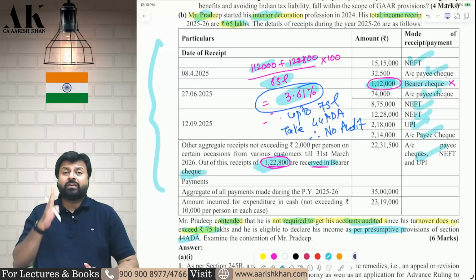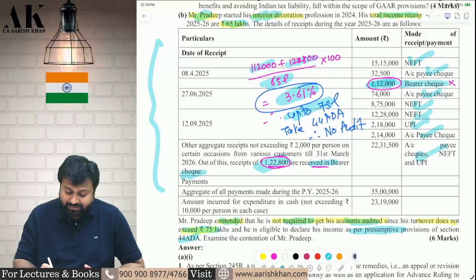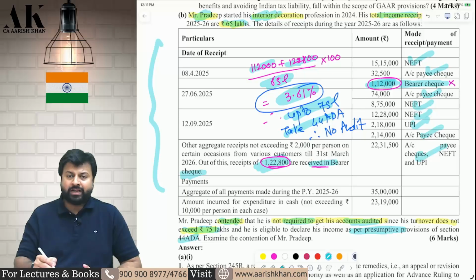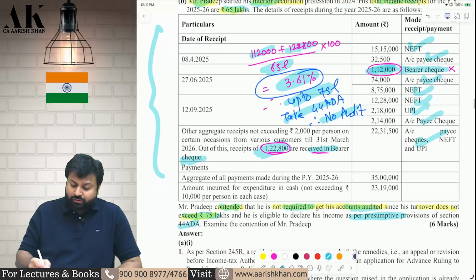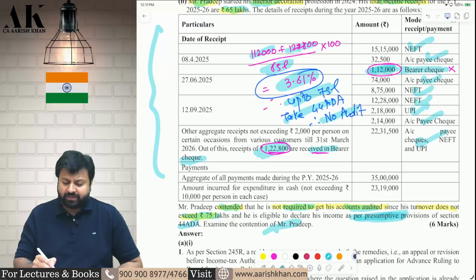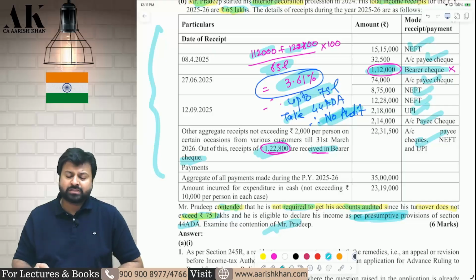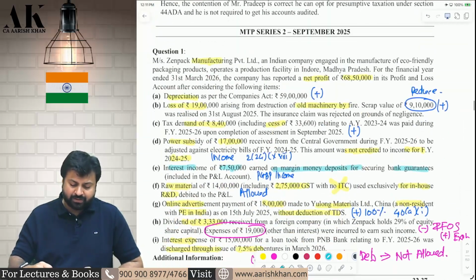Therefore, because it is up to 5%, Pradeep can enjoy 44ADA benefit up to 75 lakhs. Because he can enjoy 44ADA benefits up to 75 lakhs and he wished to claim presumptive income, he is not saying that he does not want presumptive income. He wished to claim presumptive income. Therefore, there is no requirement of audit up to 75 lakhs. I hope it is clear to all of you. So, this is what this paper is all about.